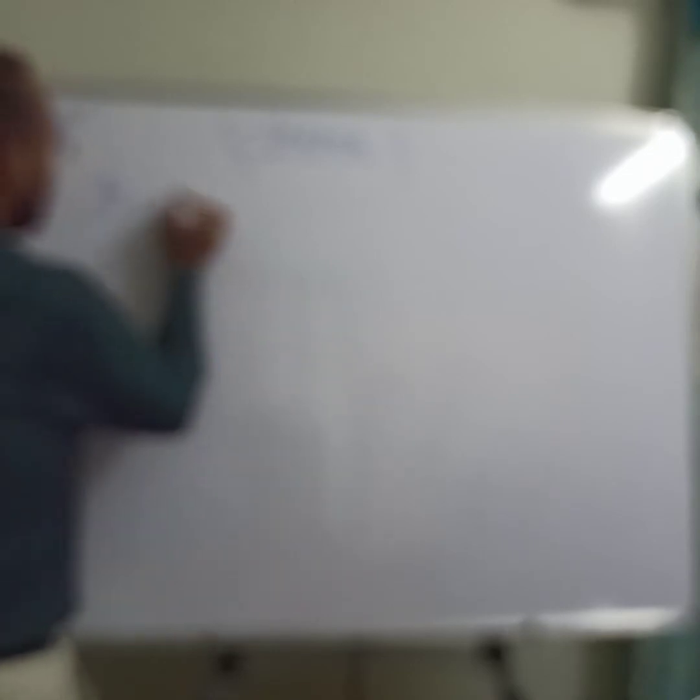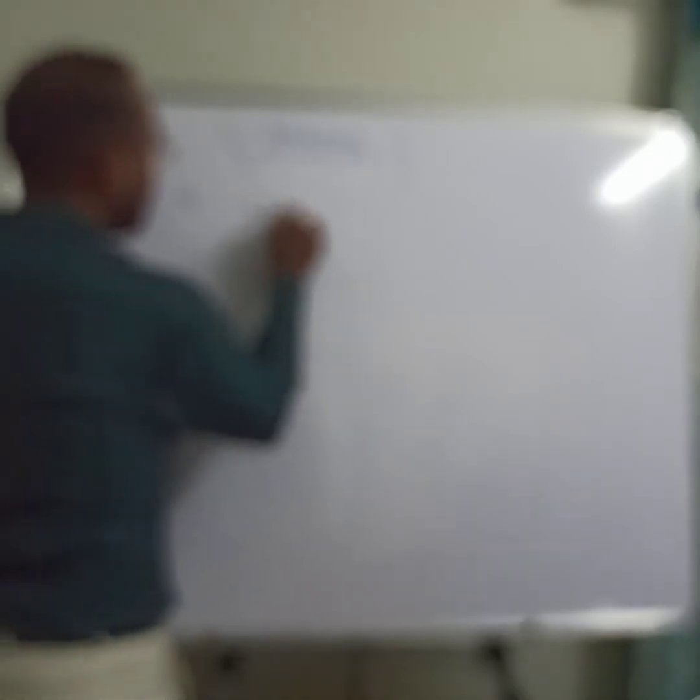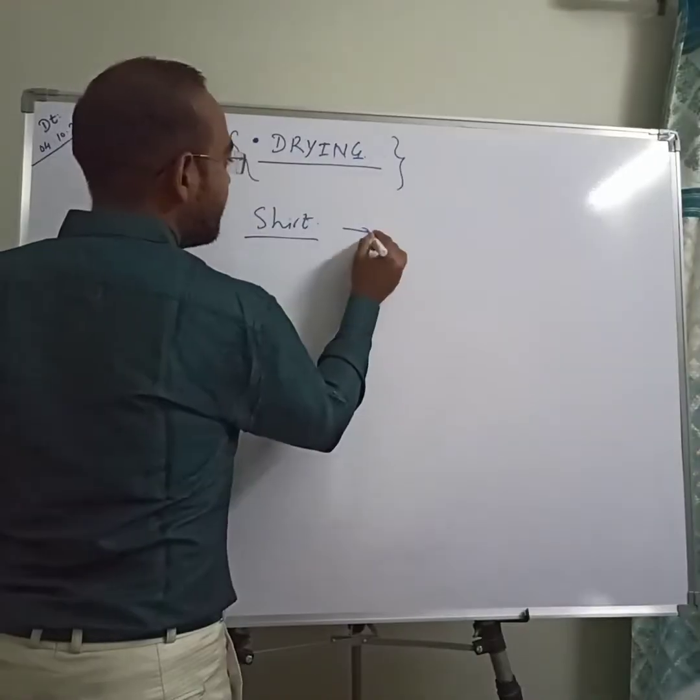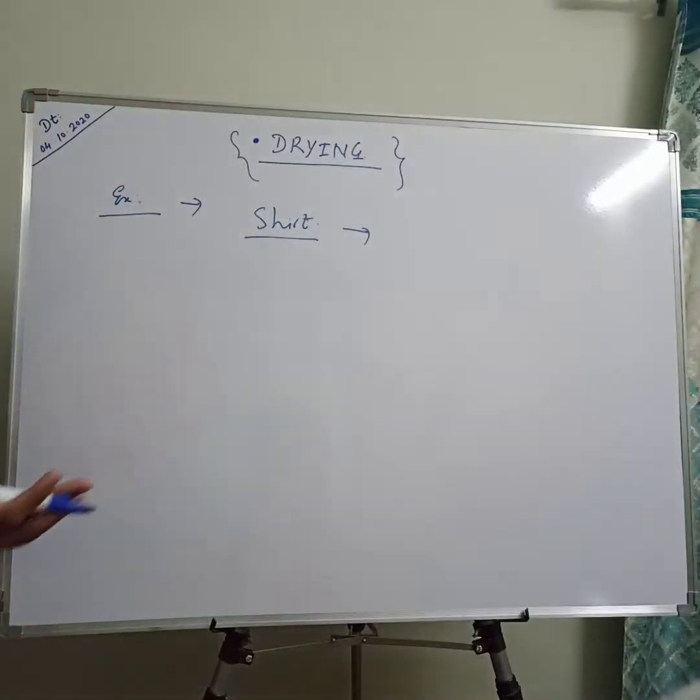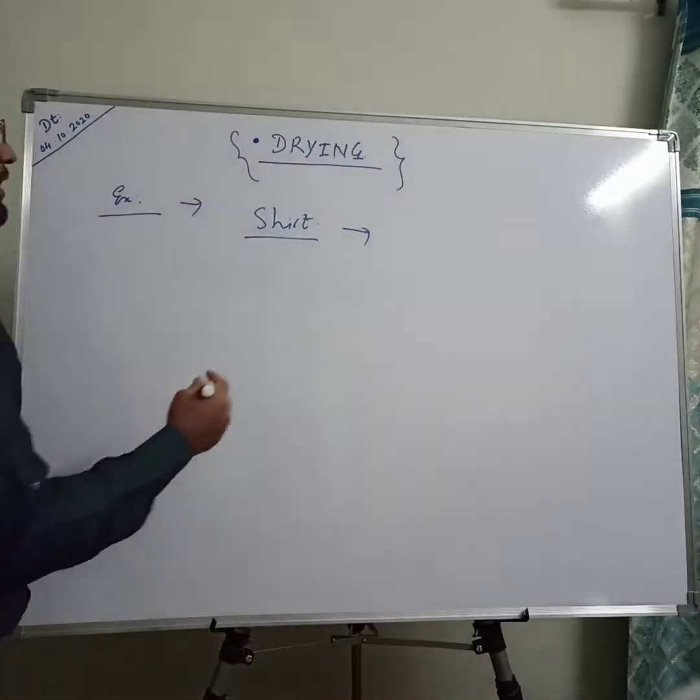Now what actually happens during drying? Initially we will take a few examples. Take the example of washing clothes. We wash the clothes, take the example of our shirt, and put our shirt onto the rope for drying.